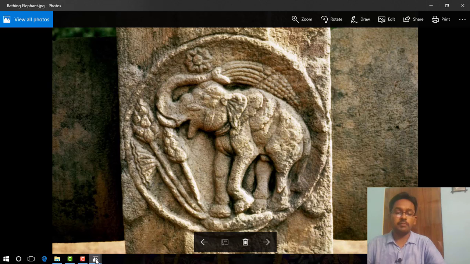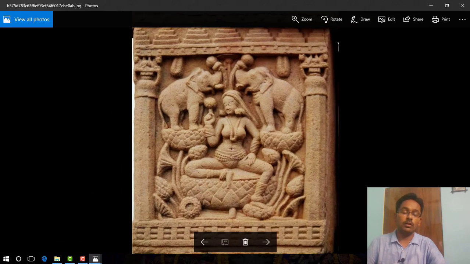Okay, next image, picture number 4.19, page number 102. This is the picture of Gajalakshmi. Art historians believe that this was a picture of Gajalakshmi, a woman surrounded by lotus. You can see the lotus and elephants. While some historians identify the figure as Maya, the mother of Lord Buddha, others identify it as Gajalakshmi, the goddess of good fortune.